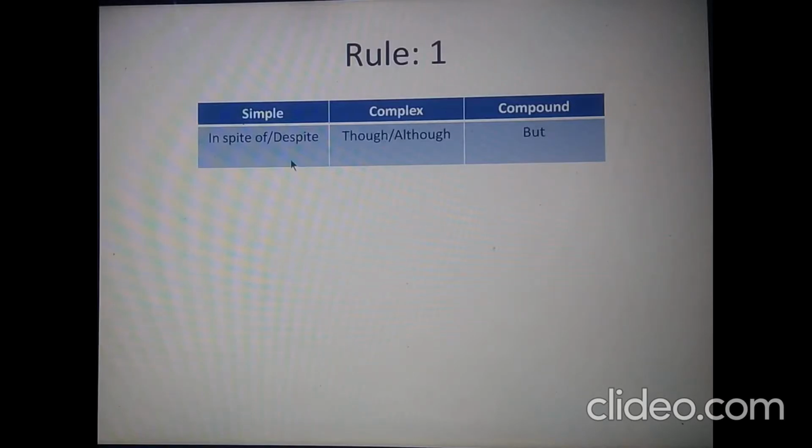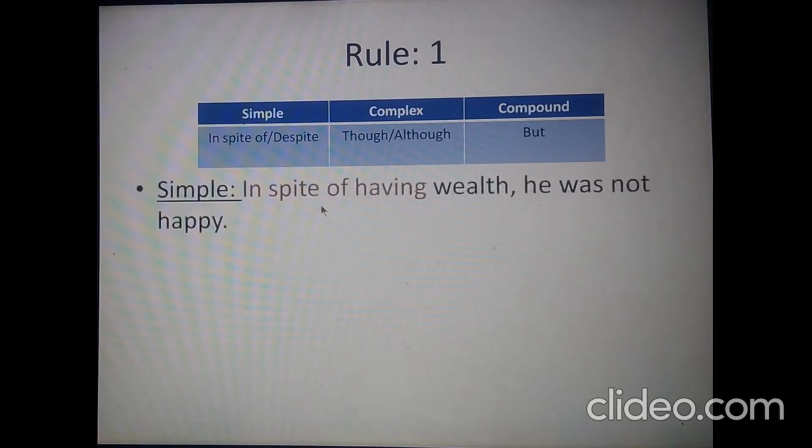In a simple sentence, usually if it has in spite of, which is a prepositional phrase, and then verb plus ing after it, we change the sentence to complex by dropping the prepositional phrase in spite of, and then we take the subject from the main clause of the sentence.